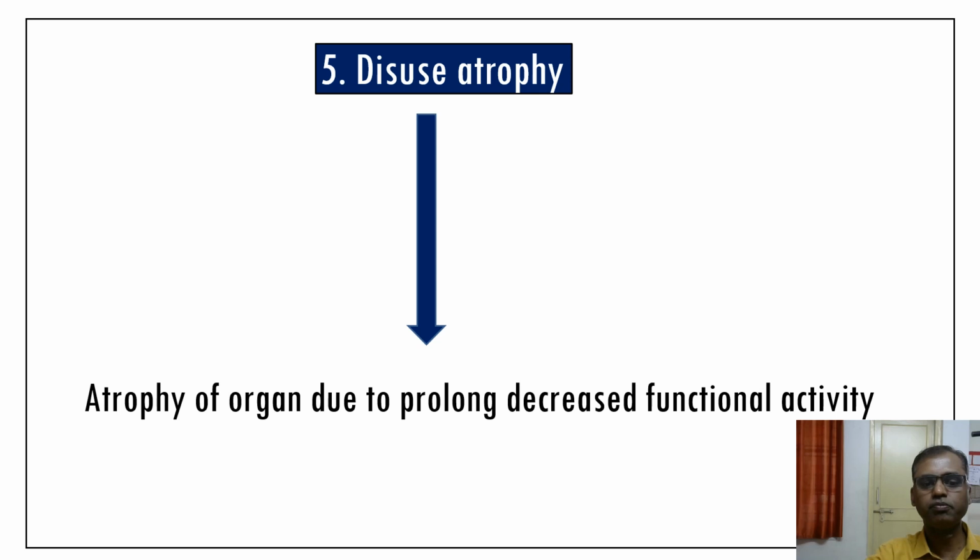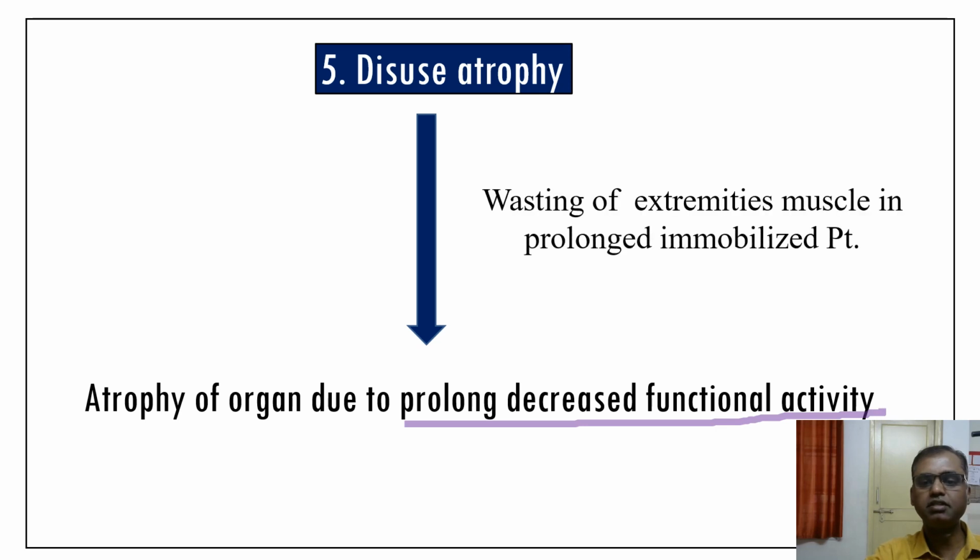Disuse atrophy. Atrophy of the organ due to prolonged decreased functional activity. The typical example is wasting of the extremities muscles in prolonged immobilized patients. So when a patient is prolonged immobilized, the functional activity of the extremities is less, which leads to wasting of the extremities muscles. So this is the typical example of the disuse atrophy.